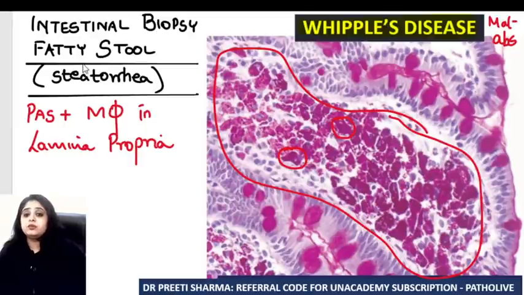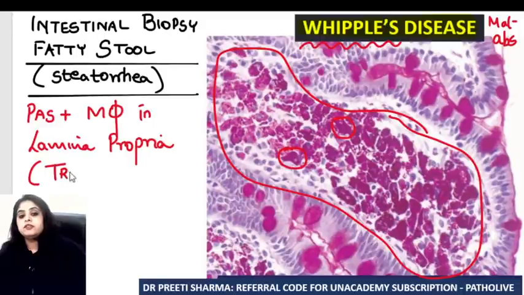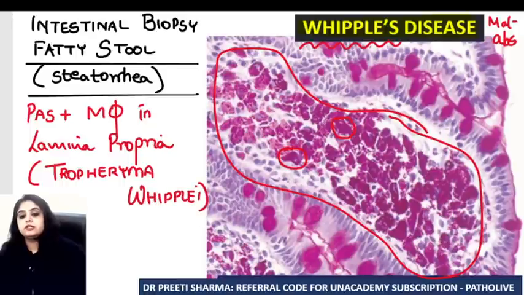Now, having said that, what organism causes it? The word tells me everything. Whipple's disease is caused by Tropheryma whipplei. That is why we called it Whipple's disease. It is caused by Tropheryma whipplei. So that's the question that you get in the exam. Well, having said that, let's move on to the next set of disorders.